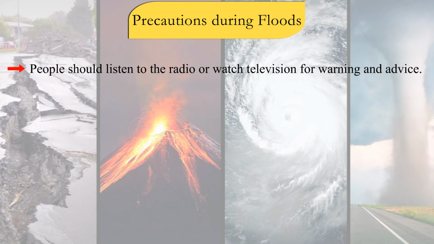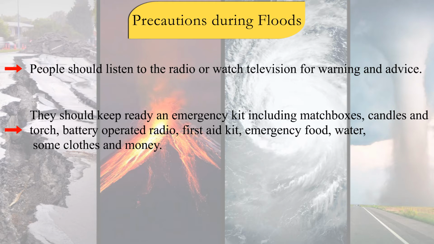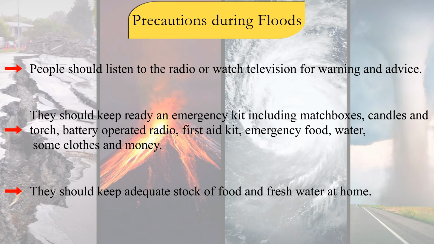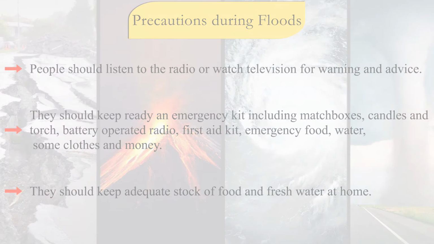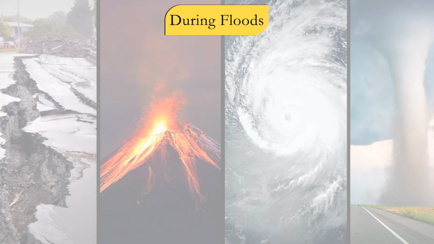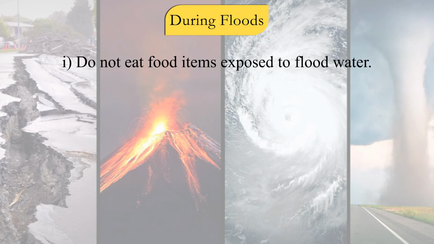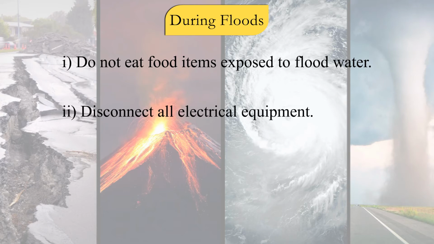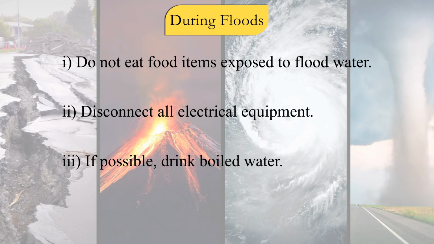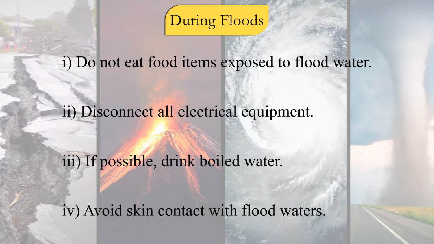Precautions during floods. People should listen to the radio or watch television for warning and advice. They should keep ready an emergency kit including matchboxes, candles and torch, battery-operated radio, first aid kit, emergency food, water, some clothes and money. They should keep adequate stock of food and fresh water at home. During floods, do not eat food items exposed to flood water. Disconnect all electrical equipment. If possible, drink boiled water. Avoid skin contact with flood waters.